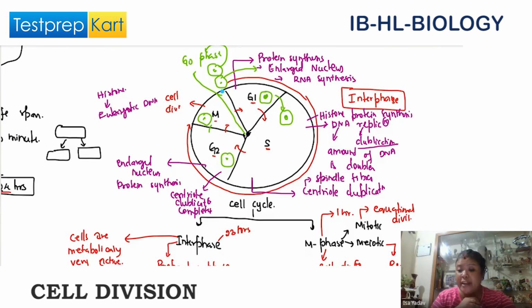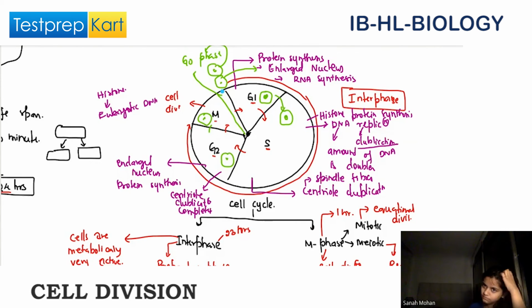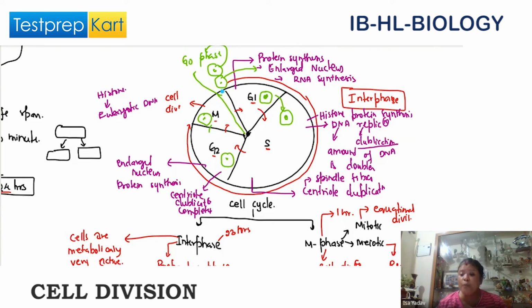DNA replication preparation means nucleotides are required, DNA polymerase is required, enzymes are required. So the cell will start to collect all those enzymes, and then cyclin A will finally activate DNA replication inside the cell. That means now the DNA duplication will take place. Is this clear?